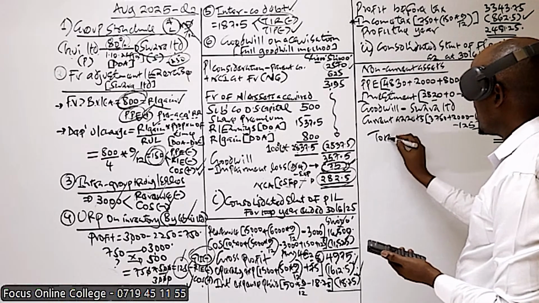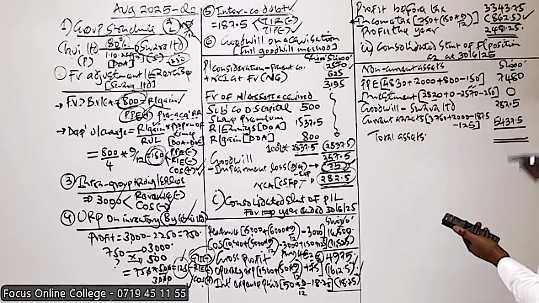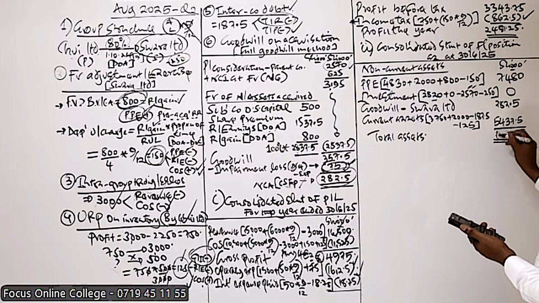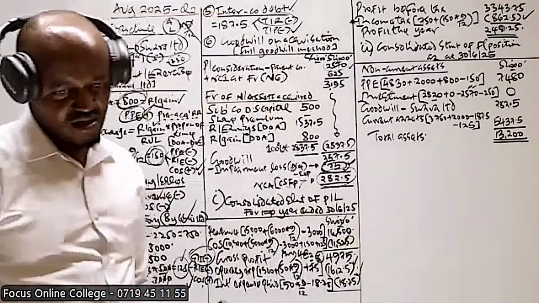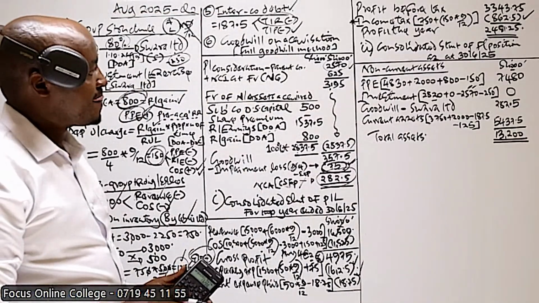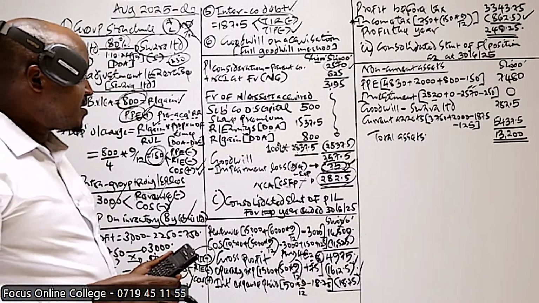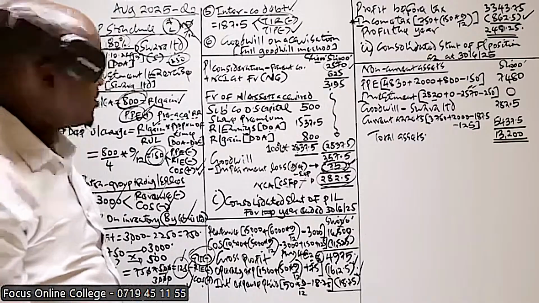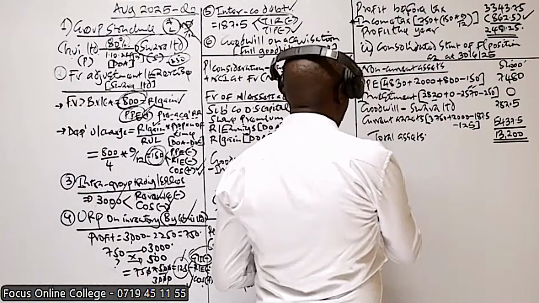And basically we get the total assets. So we add all this. And basically I'm getting that in 200. That in 200. Yes. So then from there now we proceed and basically record equity.